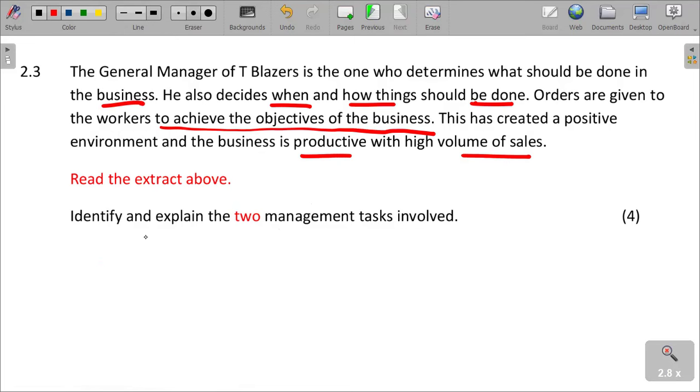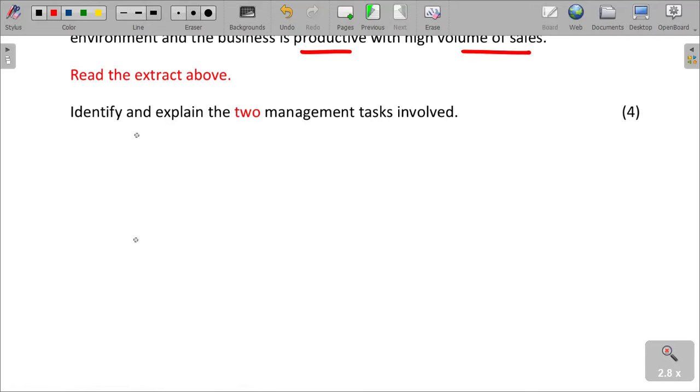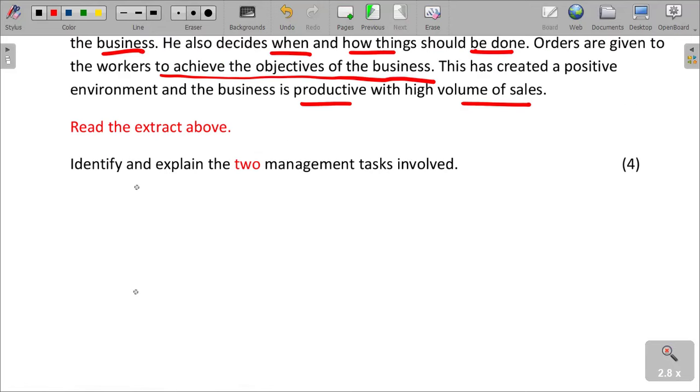What management tasks are involved there? You can see that there is planning and leading, according to the underlinings that I put there. One, planning.